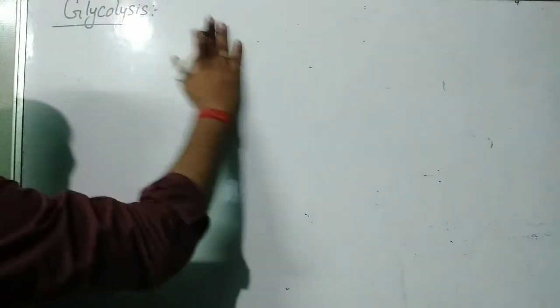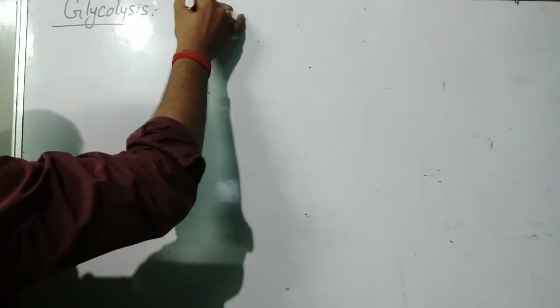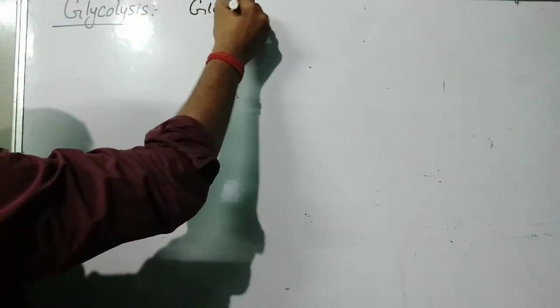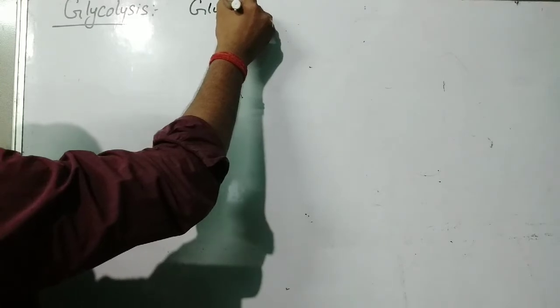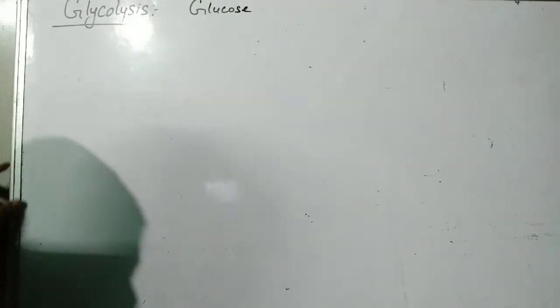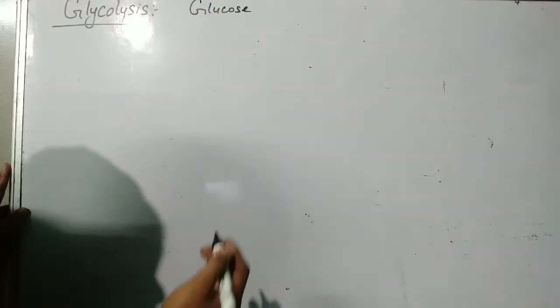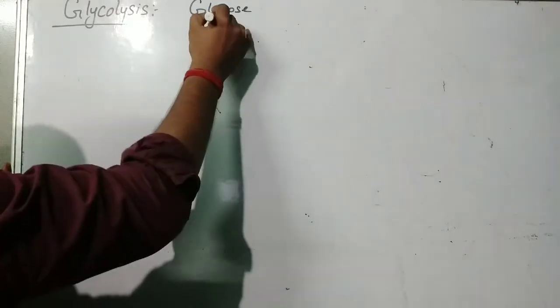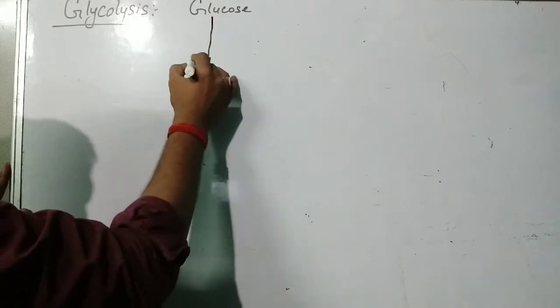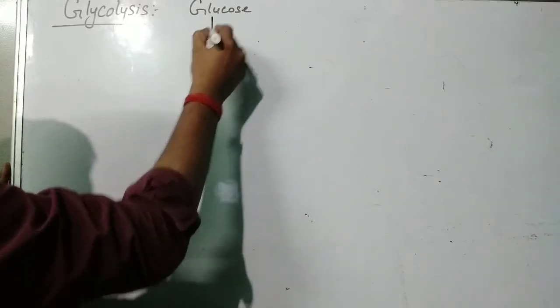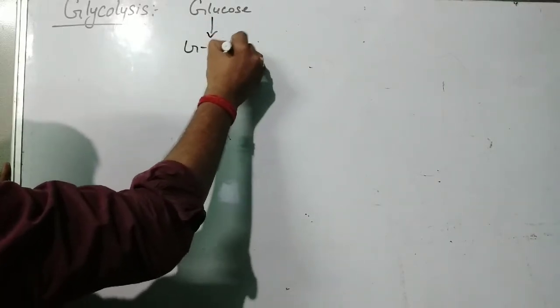First, you write in this way. First, it is glucose. So first, glucose is there. It is a 6-carbon compound, and we have to convert it into 3-carbon compound pyruvic acid. That is what glycolysis is. So glucose is converted to, I'm writing just using a short arrow, glucose 6-phosphate.